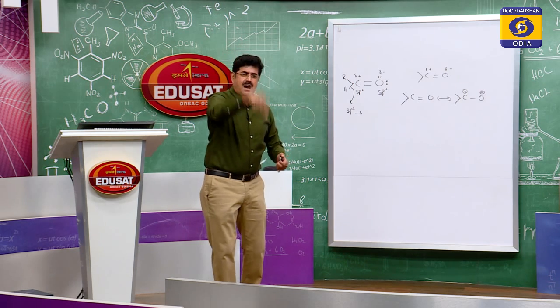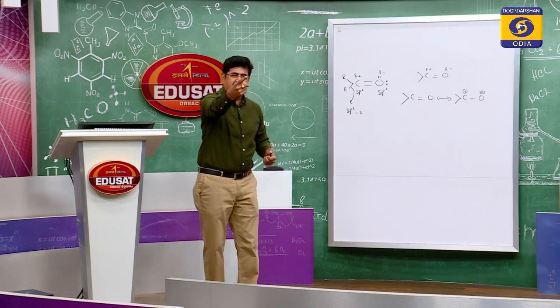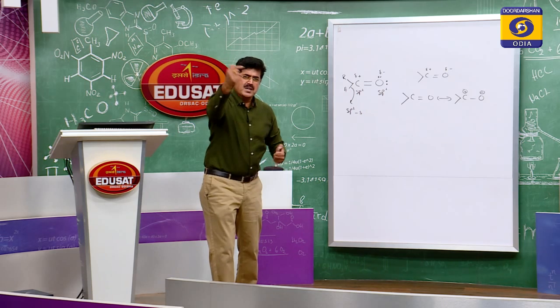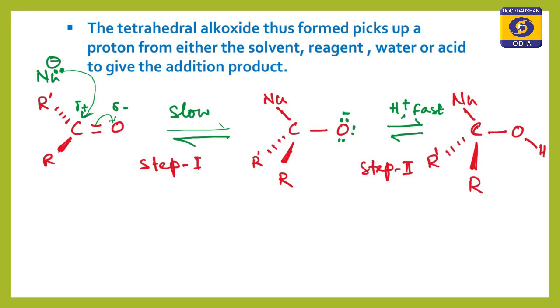Energy increases and stability decreases. So look at the equilibrium in the mechanism: the equilibrium shifts to the left. It lies far to the left. Why? Because of the steric crowding of the two alkyl groups in ketones, which decreases the stability of the alkoxide intermediate. So the equilibrium lies far to the left, not in the forward direction but in the backward direction. That is why ketones are less reactive.